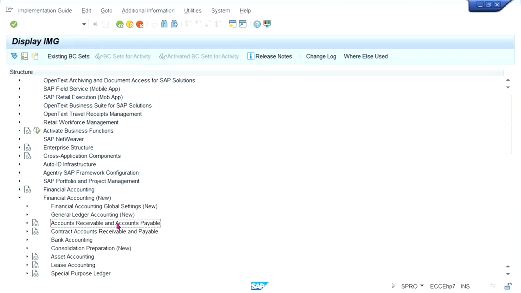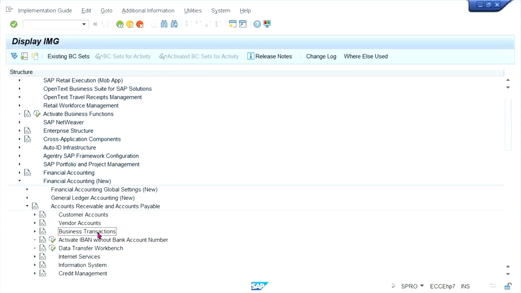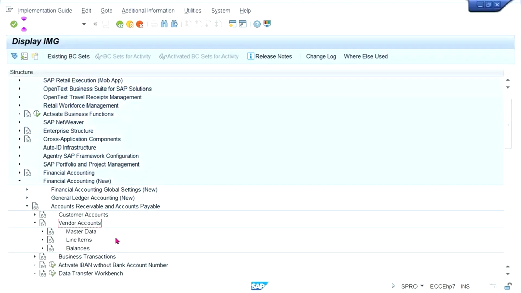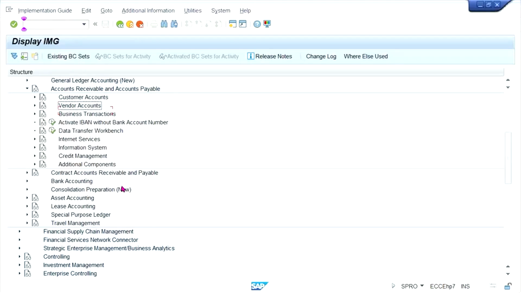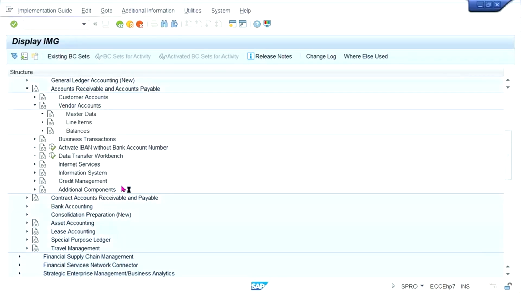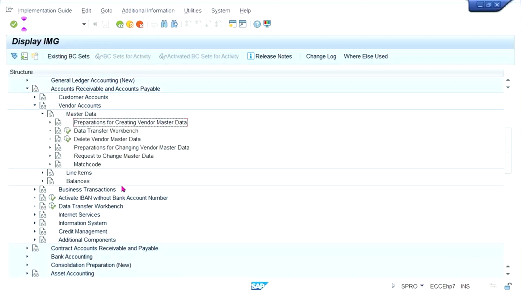Let me check in Accounts Receivable and Payable, vendor accounts, business transactions. Then master data. Preparation for Posting with Alternative Reconciliation Account.